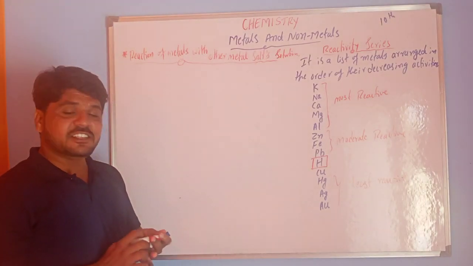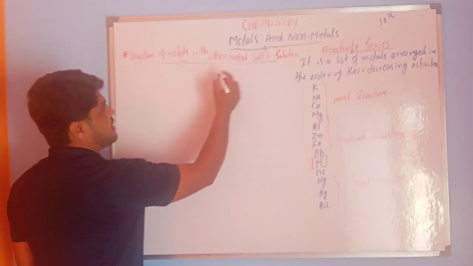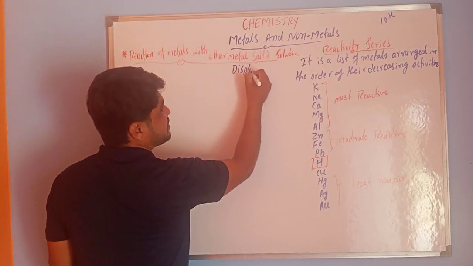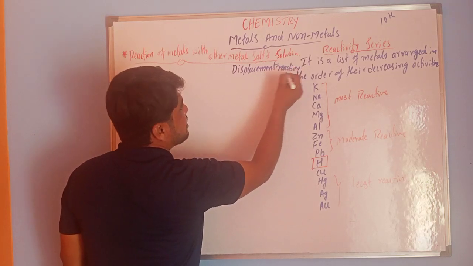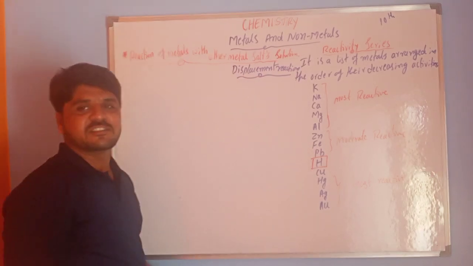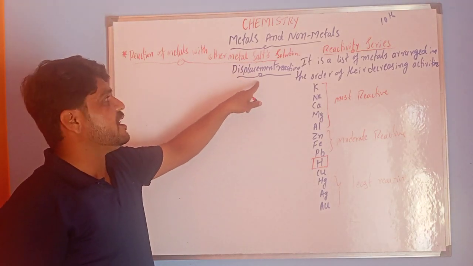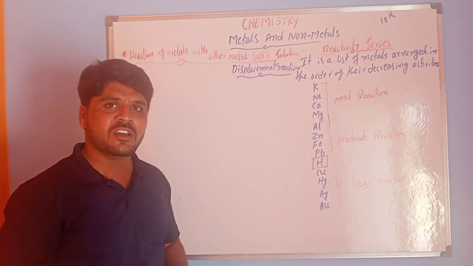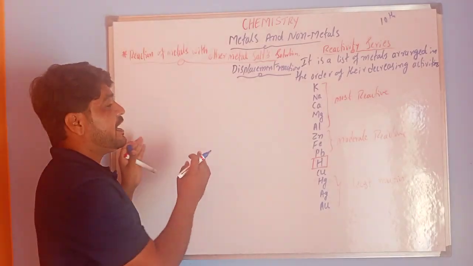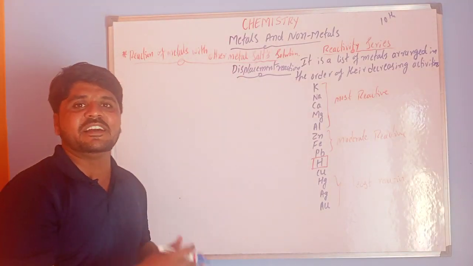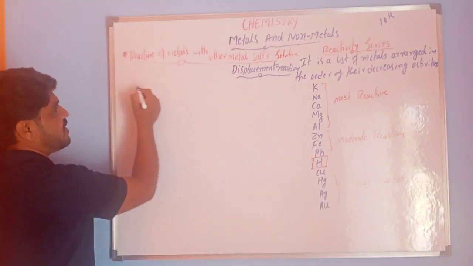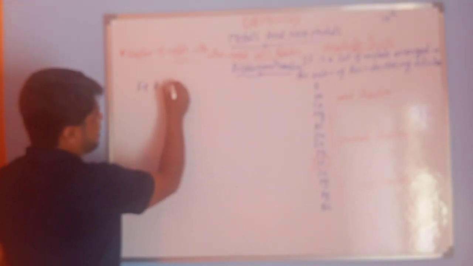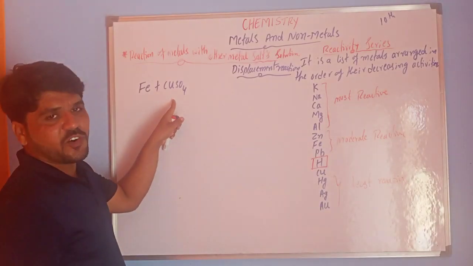This means it is like a displacement reaction. We already discussed this displacement reaction in chapter 1. It is a type of reaction. What is meant by a displacement reaction? In this, one element replaces another element in a chemical reaction. The famous example for this displacement reaction is iron reacting with copper sulfate, CuSO4.